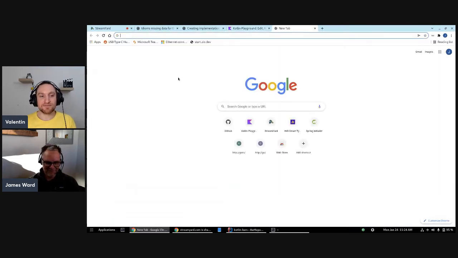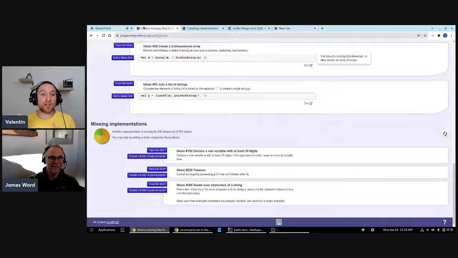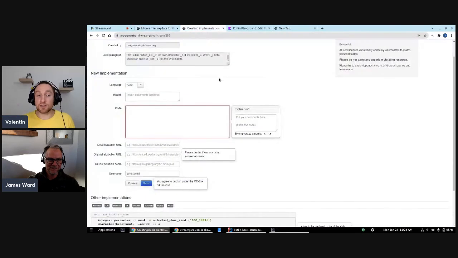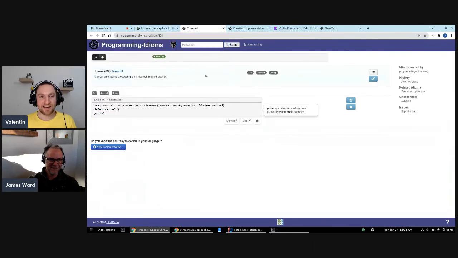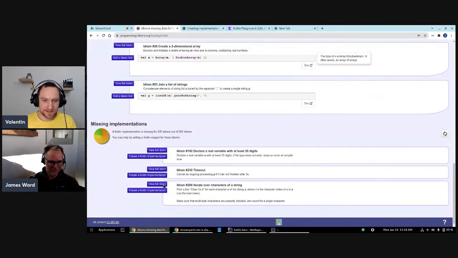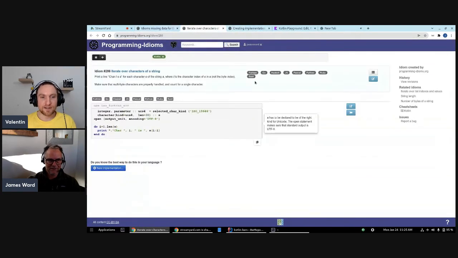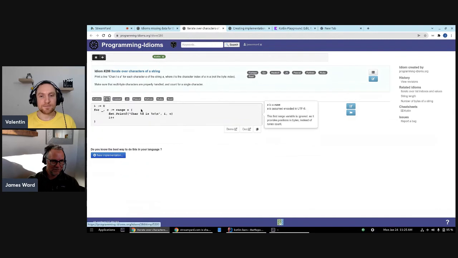Where's a good place to get some French text? In the idiom, you have other implementation links to the Go version. For example, I wrote the Go version and linked it to the Go playground, so you can find it. Not the timeout one, the other Go one. Sorry, I went to the wrong one. This one, yes. And then let's go check out the Go version.